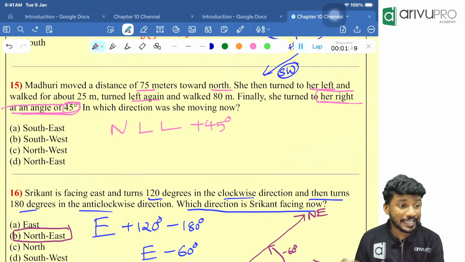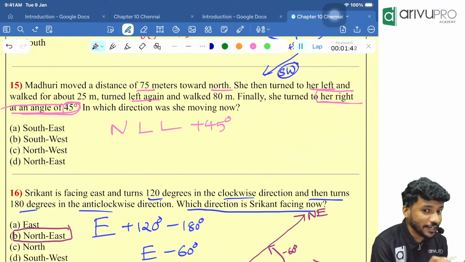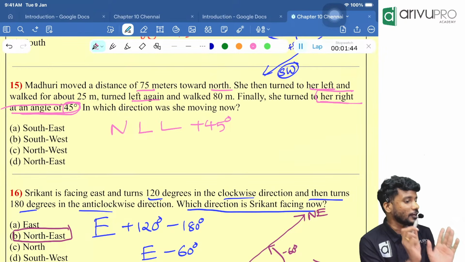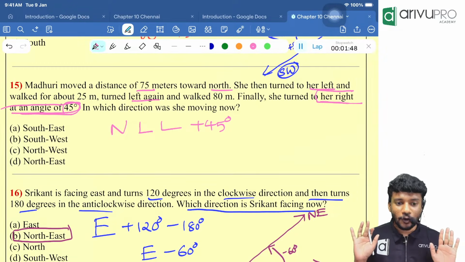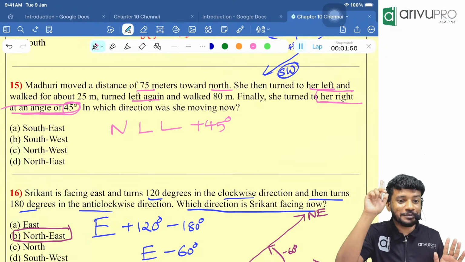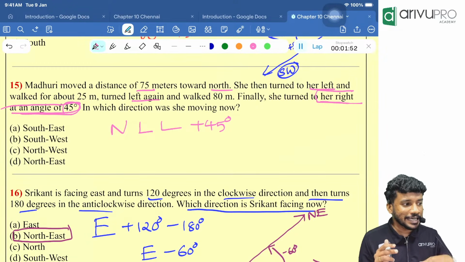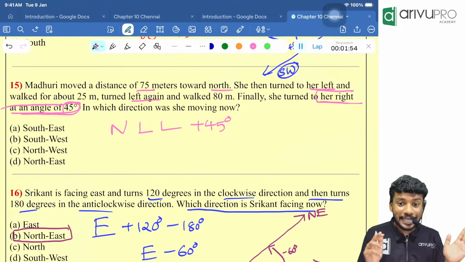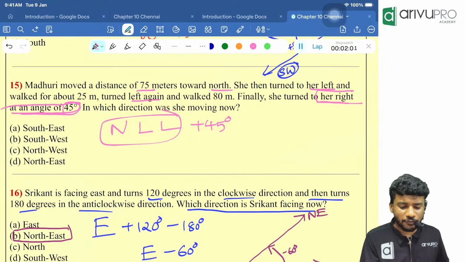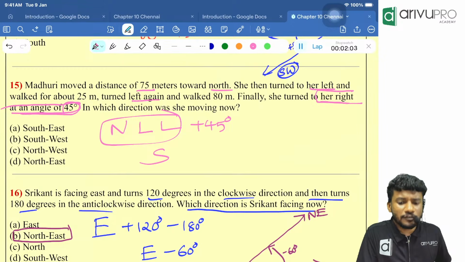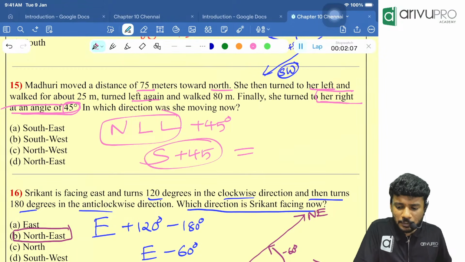What if it was left at an angle of 45 degree? That means minus 45 degree. What if he just moved right? Clockwise 90 degree. In the initial part I told you. What if they say just left? Anti-clockwise 90 degree. Okay. So tell me, north left will become what, people? North left will become south. Plus 45 degree will give you the final answer.